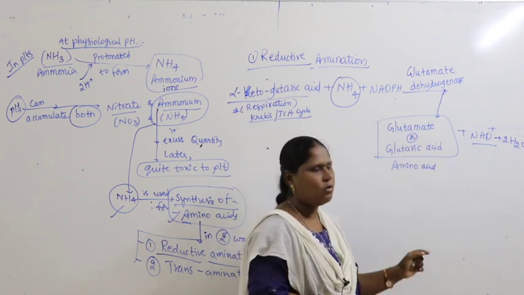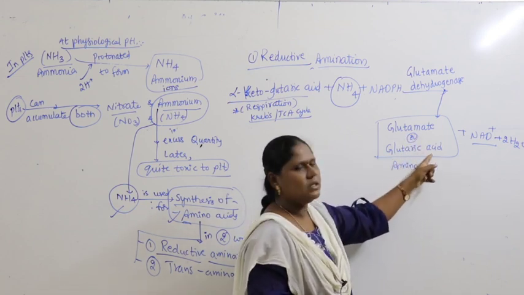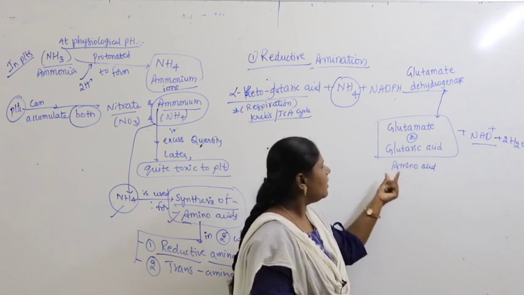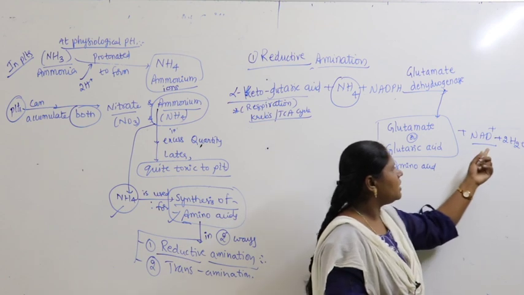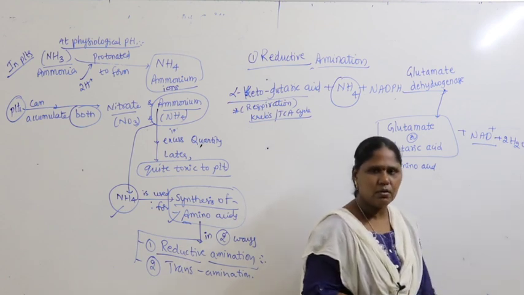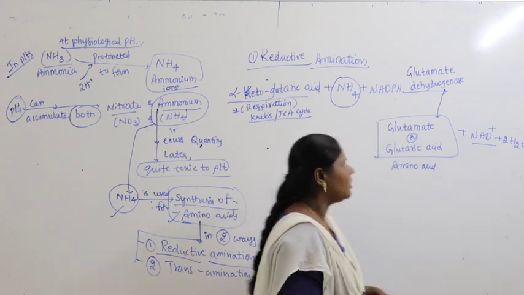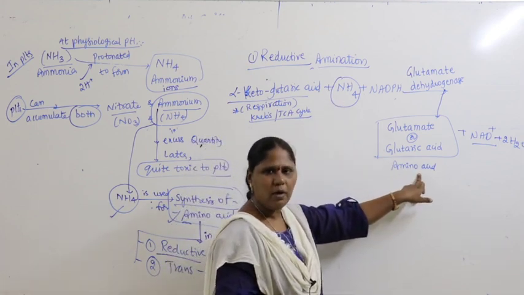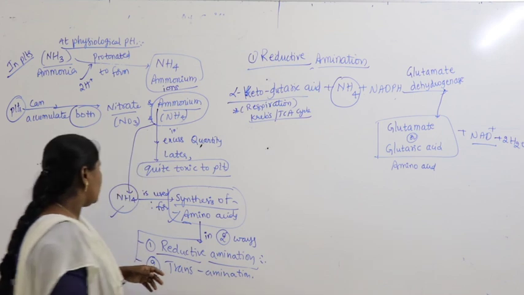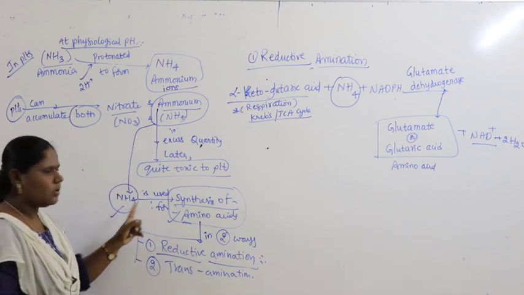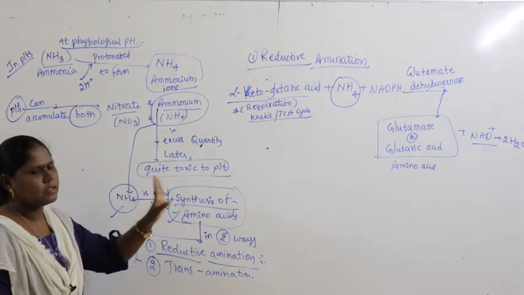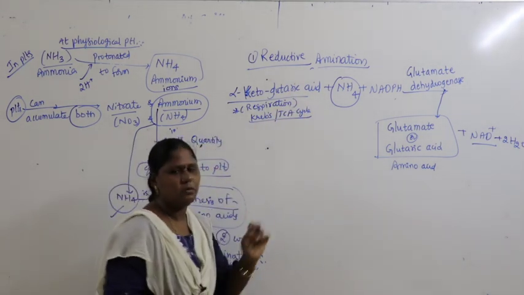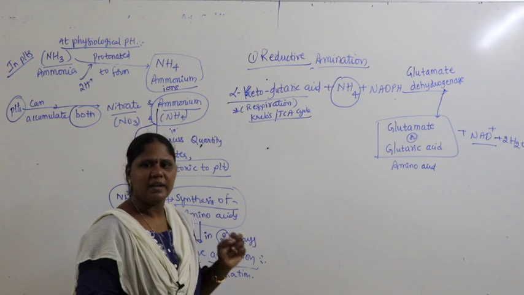Glutamate, or itself called glutaric acid, is now an amino acid. Now there is again a release of NAD plus along with the release of water. So what's happening here? Ammonium is used for synthesis of amino acid. So an amino acid is produced, and this reaction is said to be reductive amination.